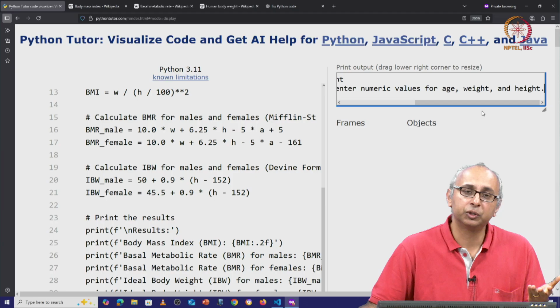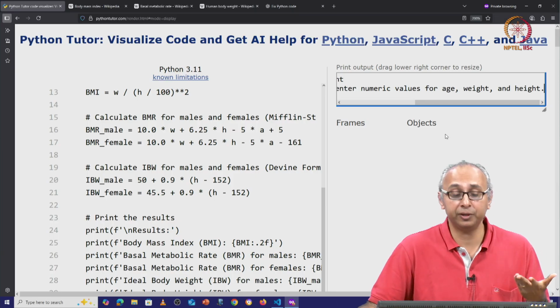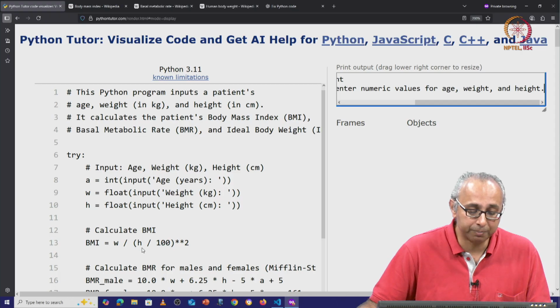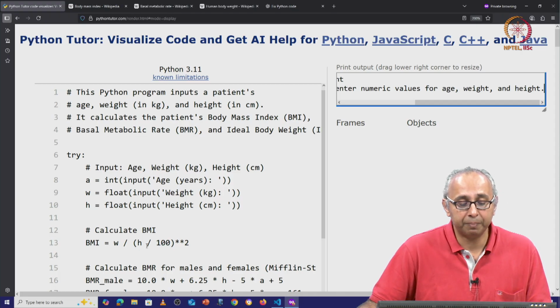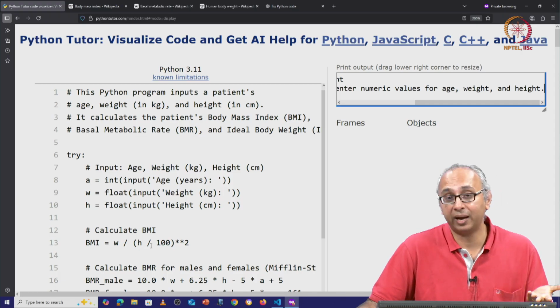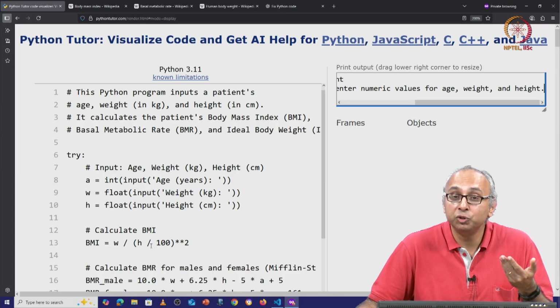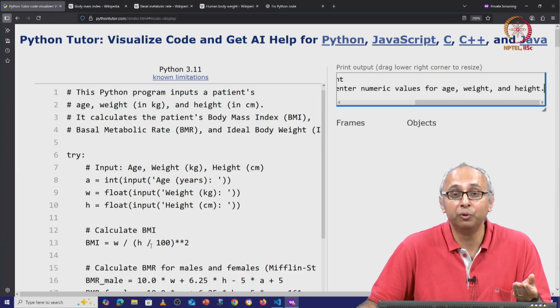Now this particular code could fail for other reasons. For example, it turns out that in this formula for BMI, I am dividing by the square of the height in meters. Well, what if I entered the numeric value 0 for my height?